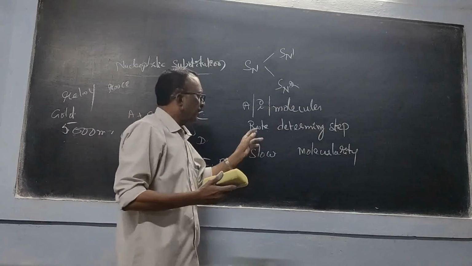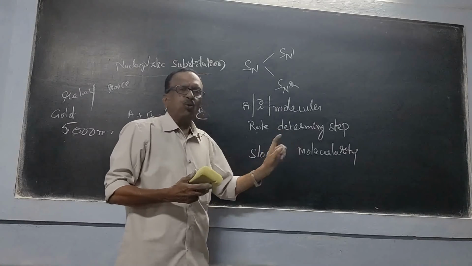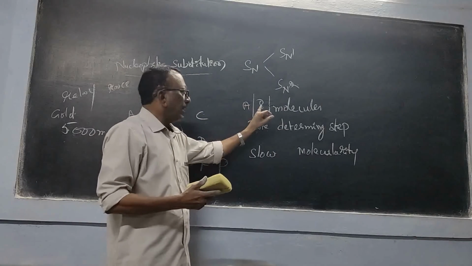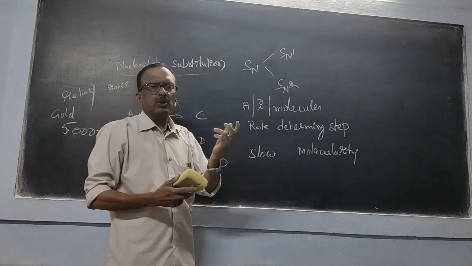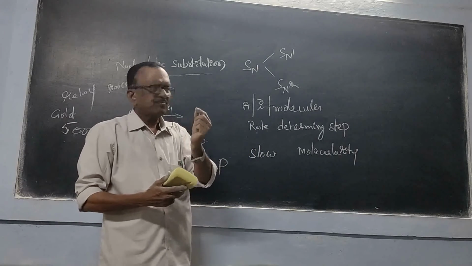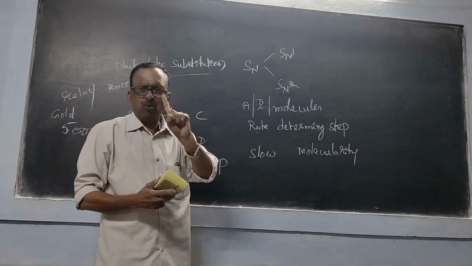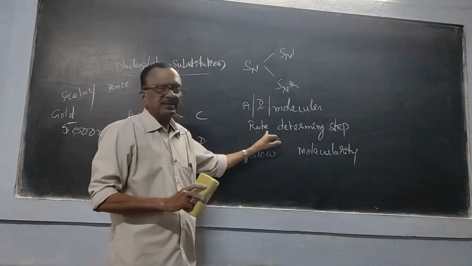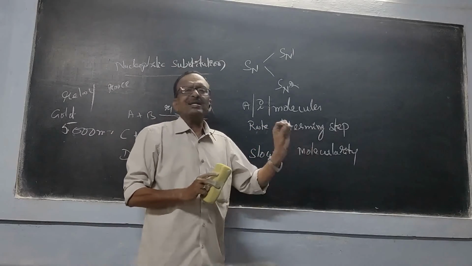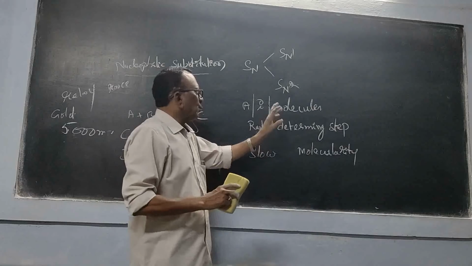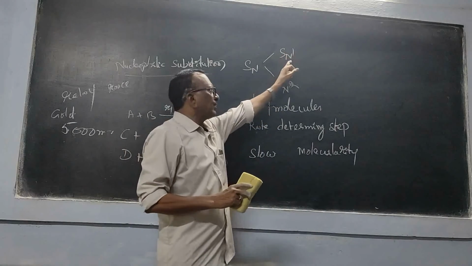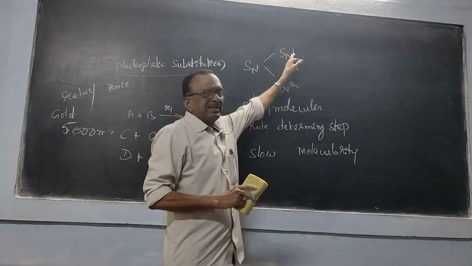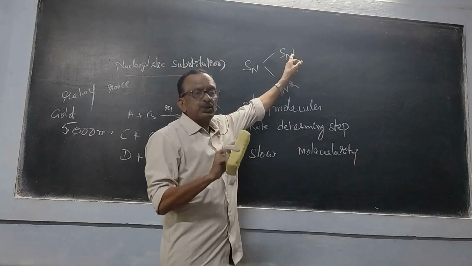Unimolecular means that in the rate determining step, only one atom, ion, or molecule, in one word, chemical species, is involved. That is called a unimolecular reaction. So the numbers which I have written here, 1 and 2, must be written as unimolecular and bimolecular.